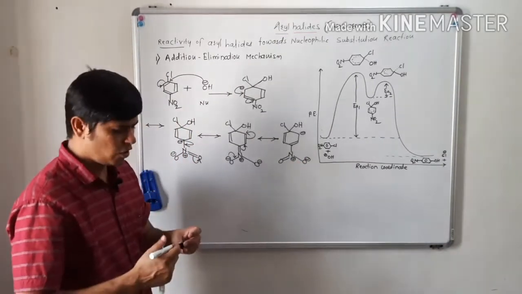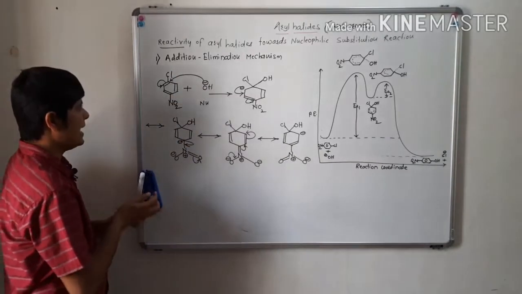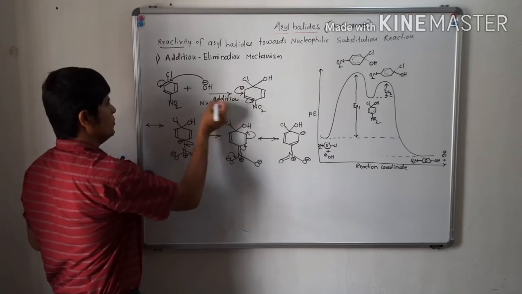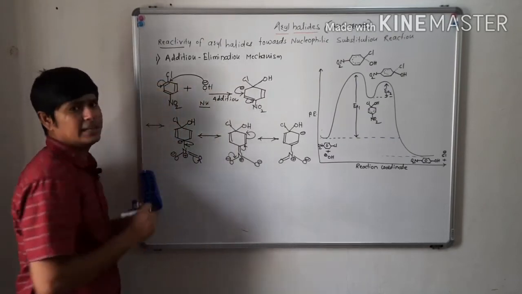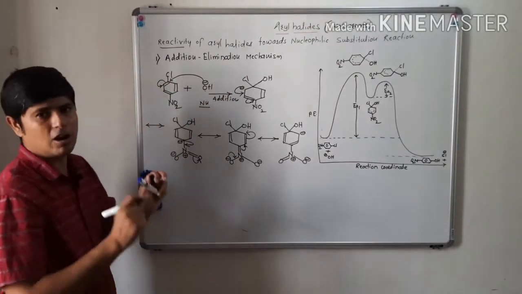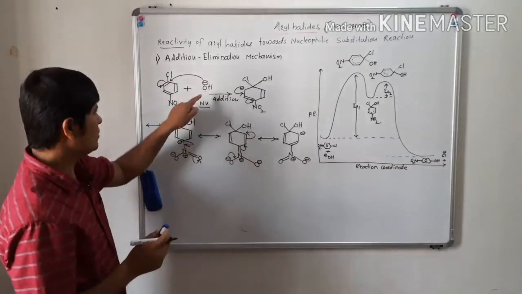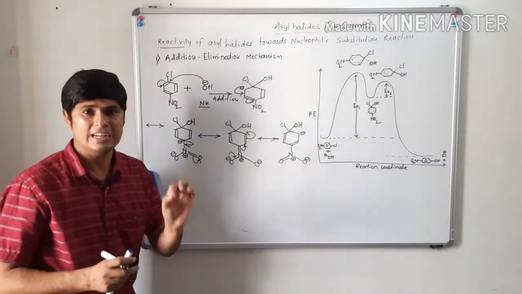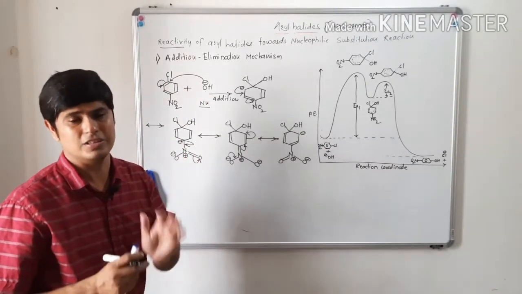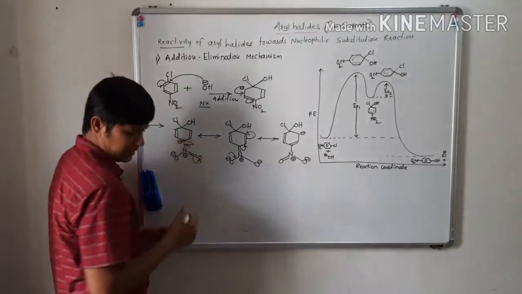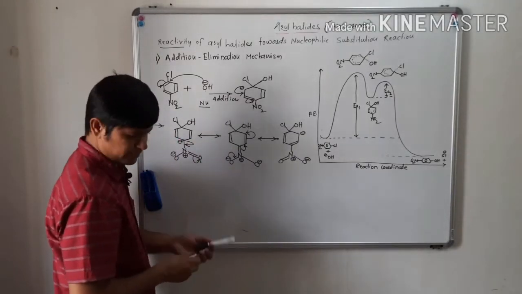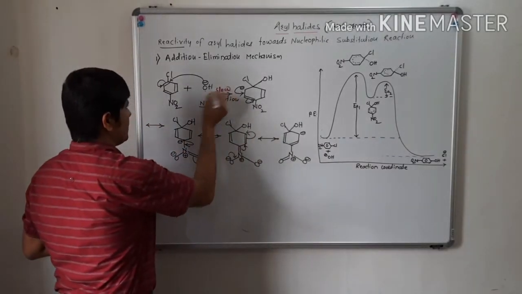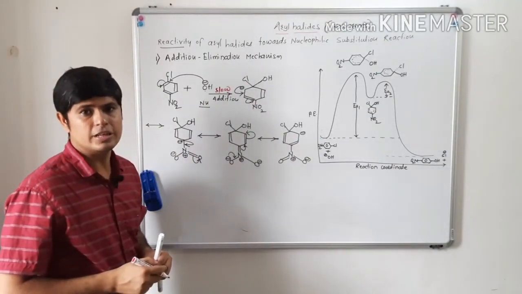So in the first step, addition took place. The nucleophile OH minus is added to the carbon-carbon double bond of the benzene ring. Thus an addition reaction took place in the first step. And this step is a slow step of the reaction.